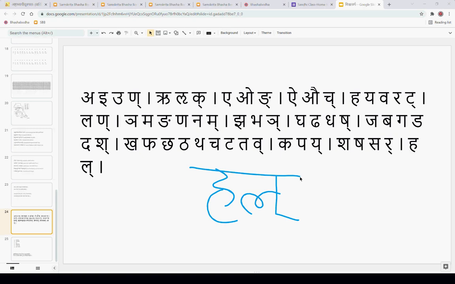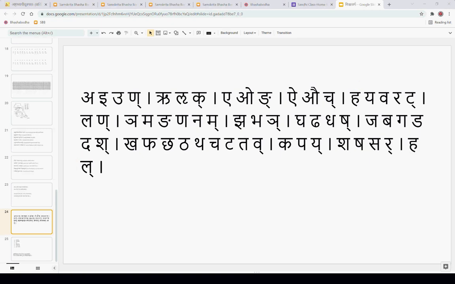Sarvani vyanjanani. Starting from the first hakara and ending with the last lakara, not the second hakara. Sarvani vyanjanani antargatani bhavanti hal pratyahare.